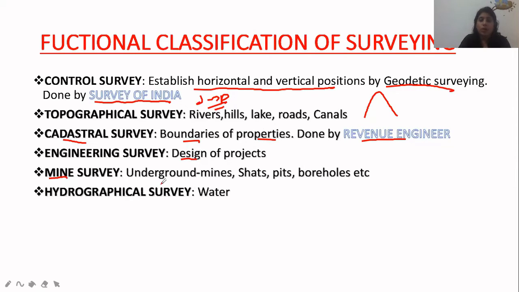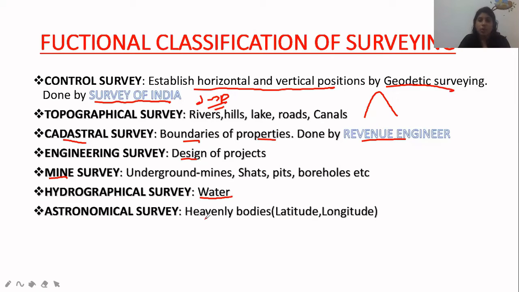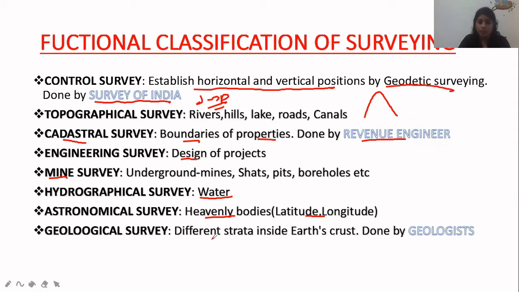Next one is hydrographic survey. That is the function related with water; it will be maritime hydrographical survey. Astronomical survey: everything related to heavenly objects, their latitude, longitude and position, is astronomical survey. Next is geological survey. It concentrates on the different strata of the earth. Next is the land survey. It is simply the survey of land. So these are the functional classifications of survey.